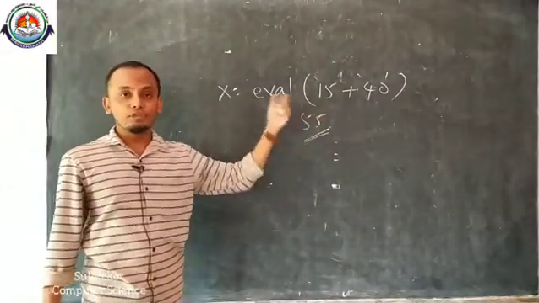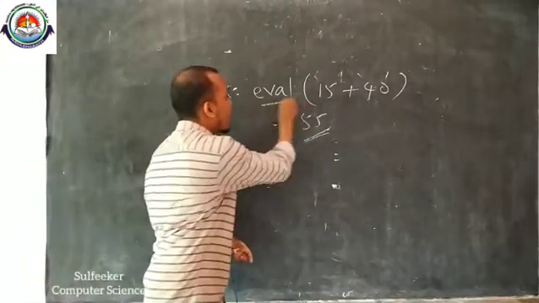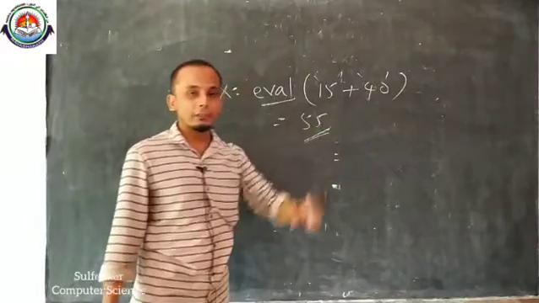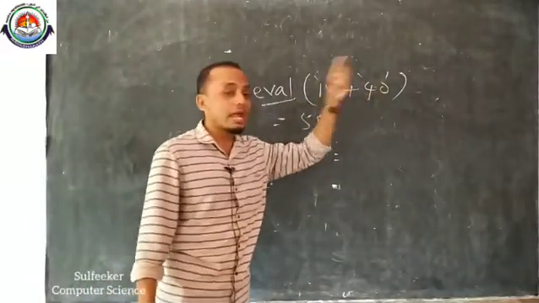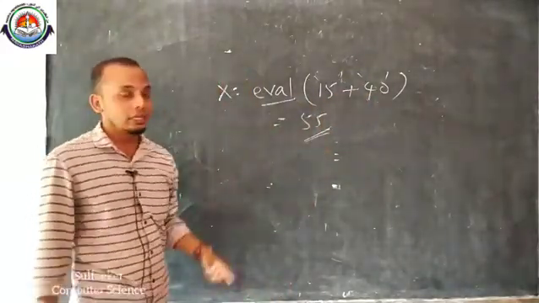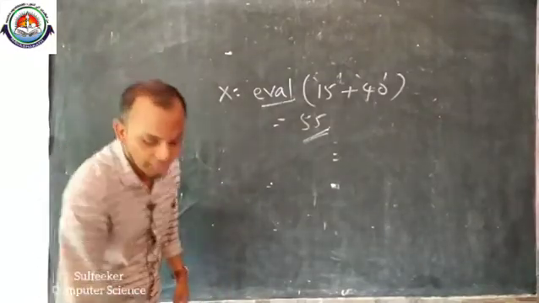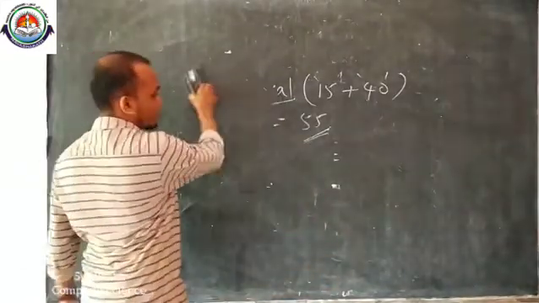Eval is a built-in function. When we give this eval function, it will automatically evaluate these values. It will perform this addition. So using that we will get the result. This is another type of built-in function.